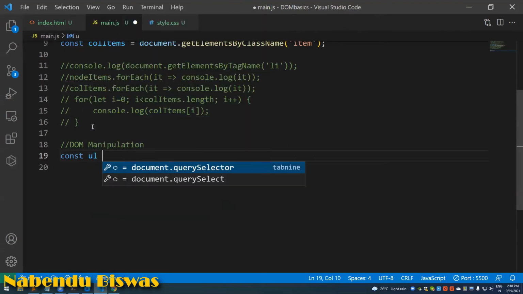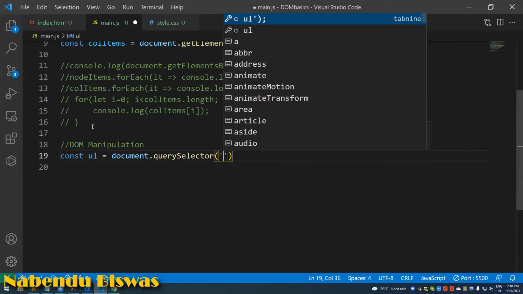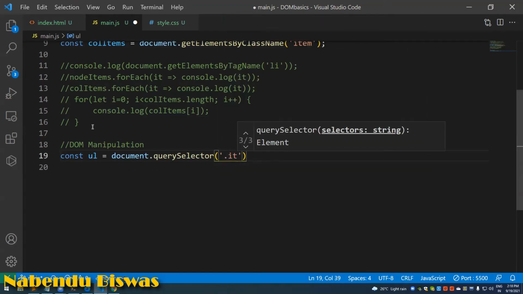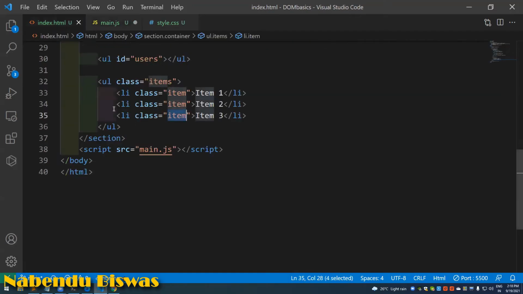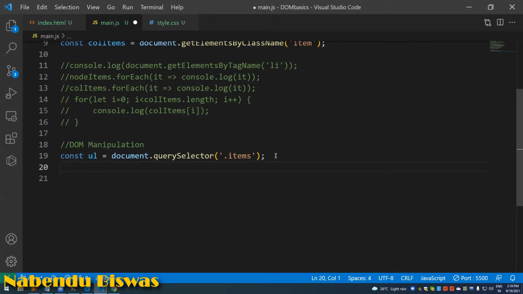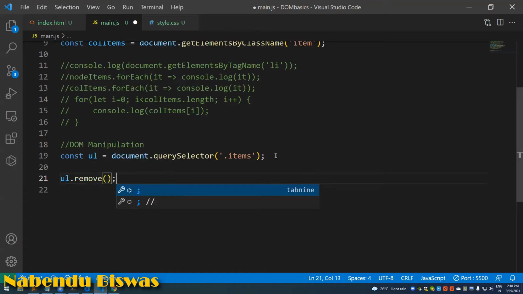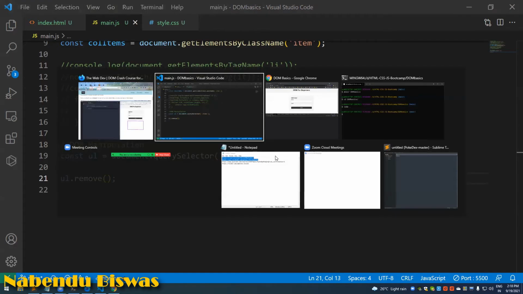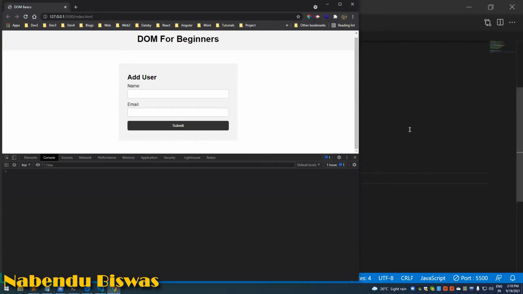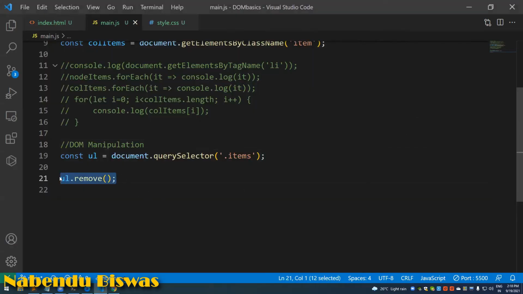Const ul equal to document.querySelector(".items"). So items will query selector .items. What is .items? Items is a class here, so I'm selecting this one, and there is something known as remove. I can directly use ul.remove() to remove the whole thing. This is so powerful. It is removing this thing, so all these things can be removed. Let us go ahead.